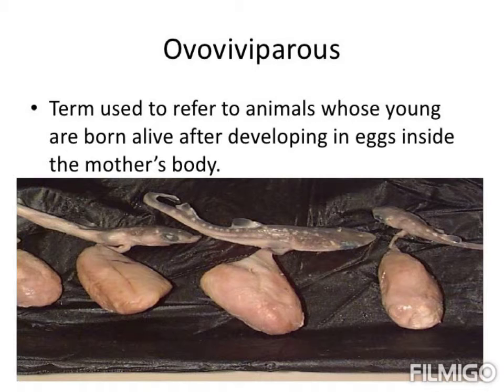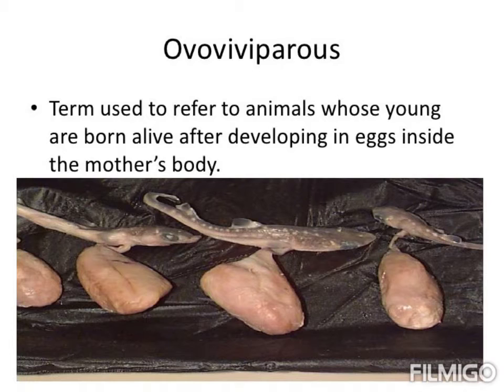So in ovoviviparous animals, the embryo develops inside the egg and remains in the mother's body until it is ready to hatch. This method of reproduction is similar to viviparity, but the embryos have no placental connection with the mother and receive their nourishment from the egg yolk.